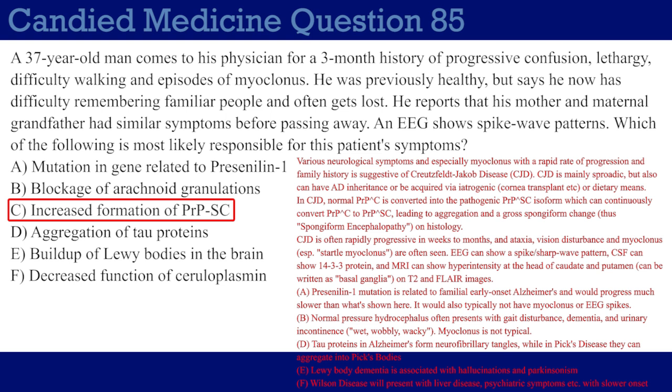Obviously, these dementia disorders, the differential can be kind of difficult if you're not super familiar with them. You just gotta drill them, but for CJD in particular, always notice the myoclonus, the rapid onset, and just know some of these other buzzy findings on imaging studies like the spike wave pattern on EEG, 14-3-3 protein on CSF possibly, and the MRI that shows hyperintensity at the basal ganglia, caudate and putamen.